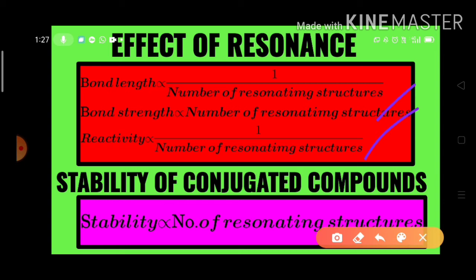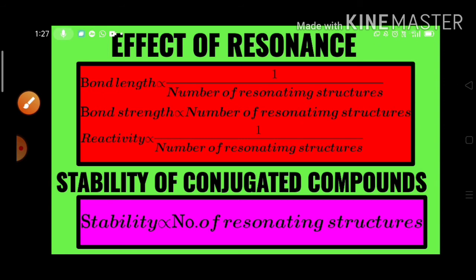Now, resonance affects the stability of the conjugated compounds. Look here, I have already told that stability increases with the increase in the number of resonating structures. So stability increases with the increase in the number of the resonating structures. So thus resonance, that means conjugation, affects the bond length, bond strength, reactivity, and the stability.